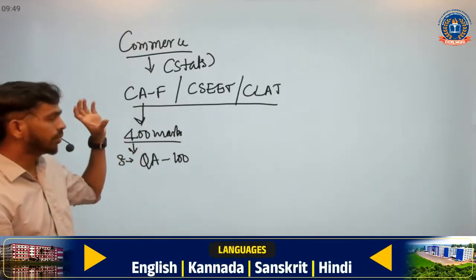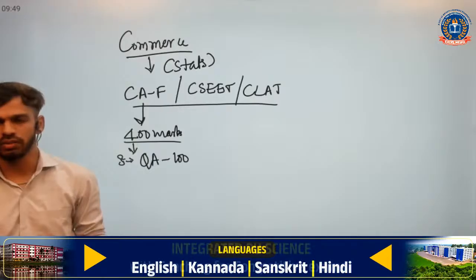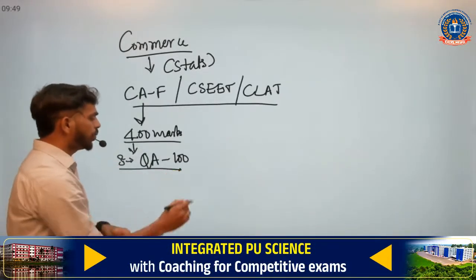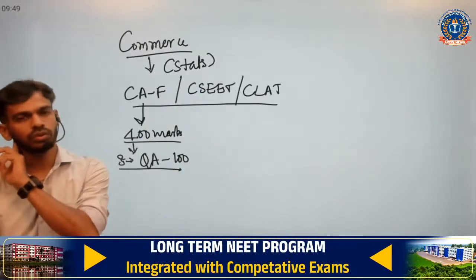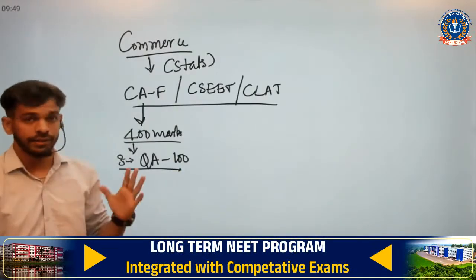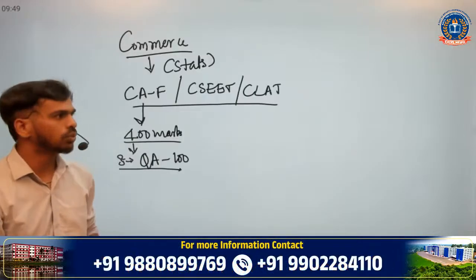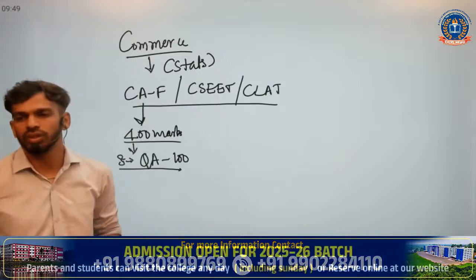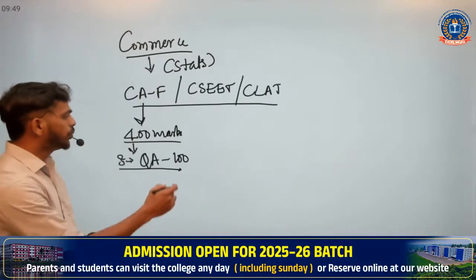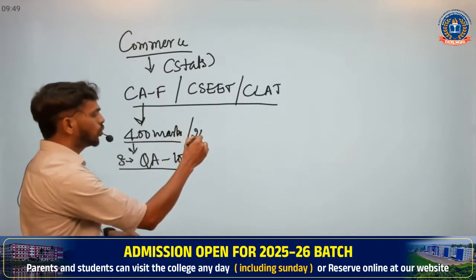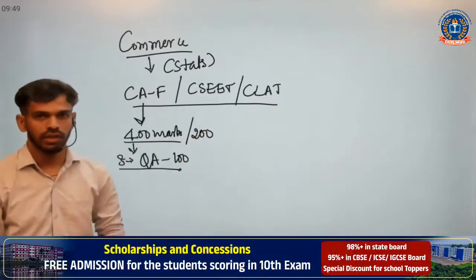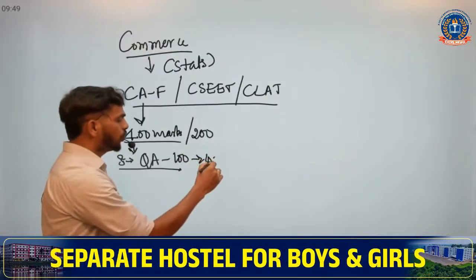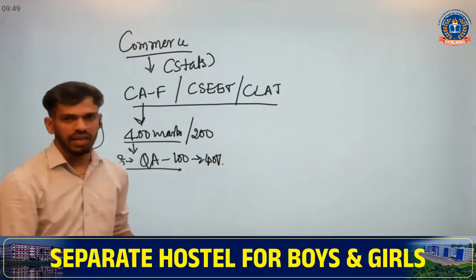So I'm giving information about CA Foundation, not the next levels. Under CA Foundation, the third paper is QA, quantitative aptitude, which carries 100 marks, and there is a cutoff. In each individual paper you should score at least 40%, and the overall cutoff is 50%, which means you score a minimum of 200 marks in aggregate. Individually there should be a minimum of 40%, which is nothing but 40 marks.